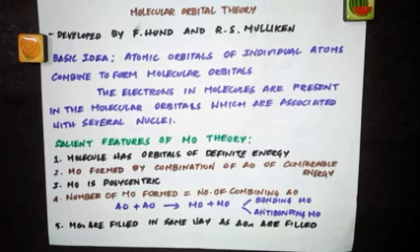So what are the salient features of molecular orbital theory? The first point is, just like an atom, a molecule has orbitals of different energy levels. Like electrons of atoms are present in atomic orbitals, electrons of a molecule are present in different molecular orbitals. Just now I told you. The second point, molecular orbitals are formed by the combination of atomic orbitals which have comparable energies. The atomic orbitals of these atoms merge into molecular orbitals.